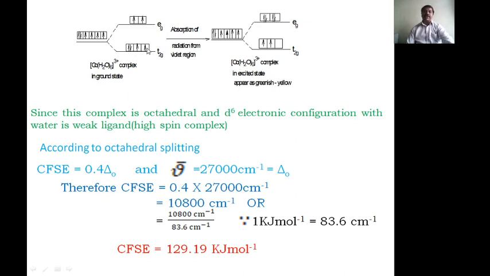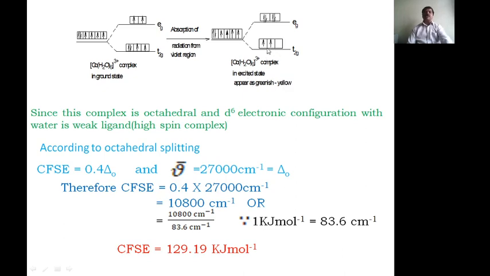Another unpaired electron takes somewhat more energy compared to the earlier one and jumps to the pairing, and that energy absorbed is 27,000 per centimeter, which is in the visible region, and therefore it appears as a color. The violet region is absorbed, corresponding to 27,000 per centimeter wave number, and it appears greenish yellow.